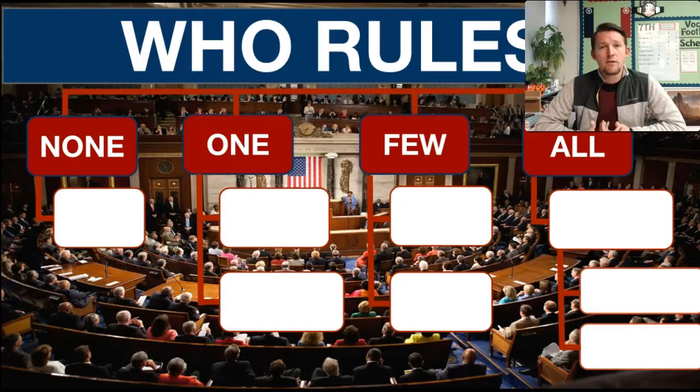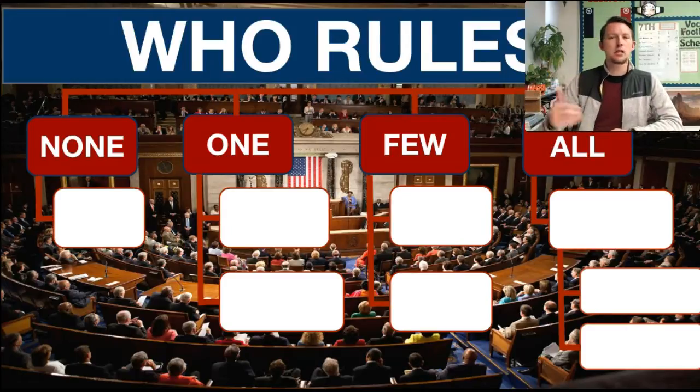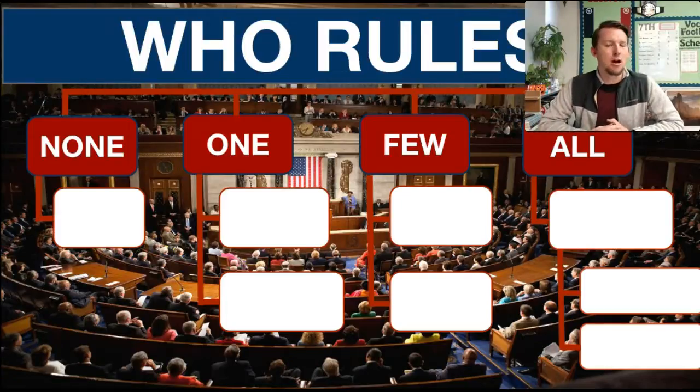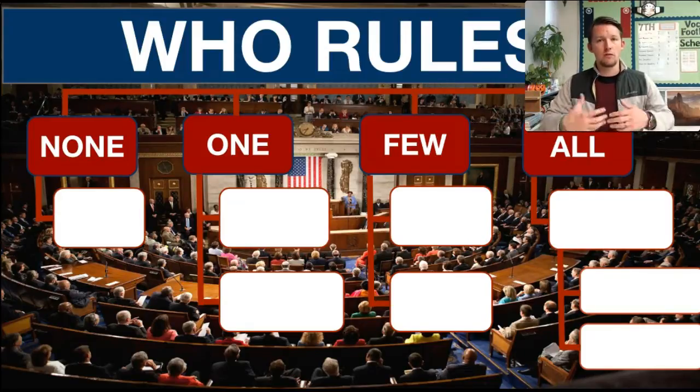Now, before we go any further, I actually want you to take a moment and copy this chart down. And there's intentionally some blank spaces on there. And actually, underneath the video here, it says all. So there's 4 groups set up. There's no one's in charge, one person's in charge, a few people are in charge, or everybody's in charge. And I want you to take a moment, copy this chart down, and then actually try to fill it in yourself with the information you learned from your Who Rules packet from the first day.